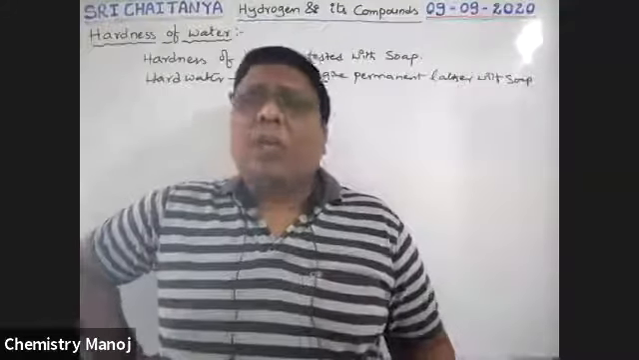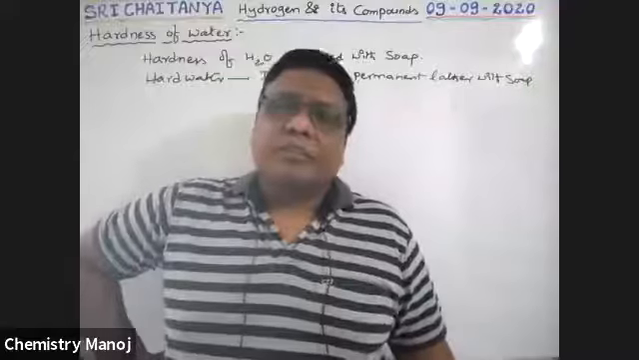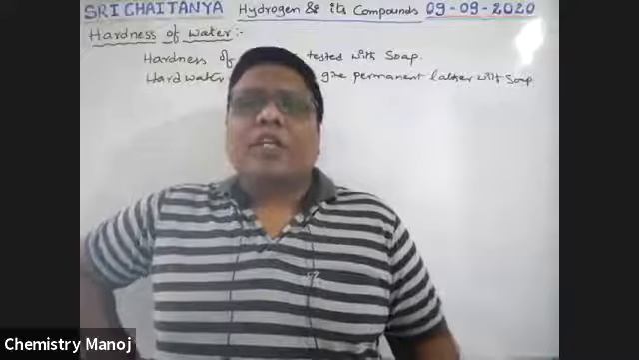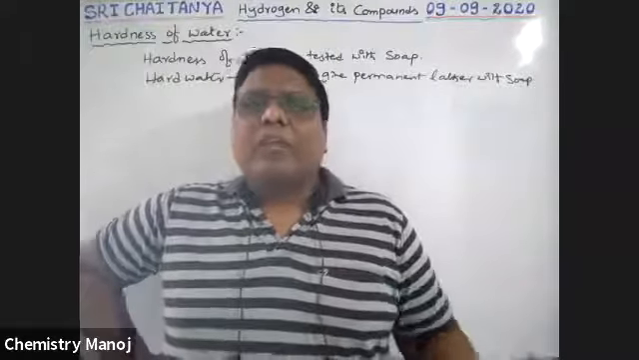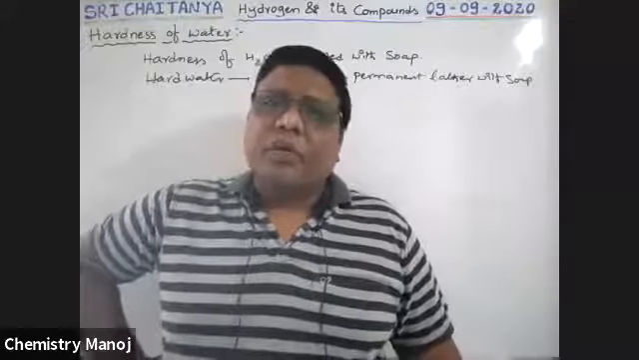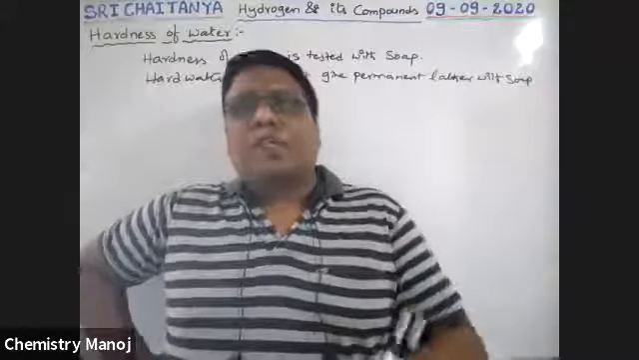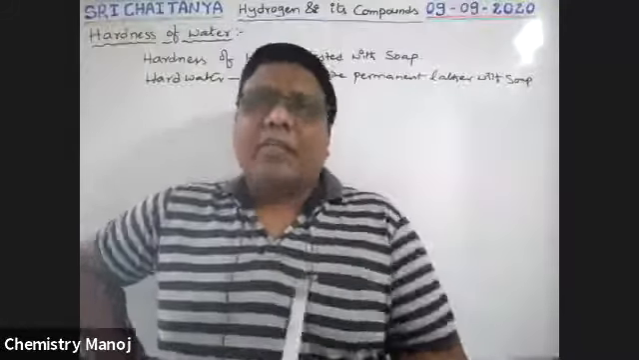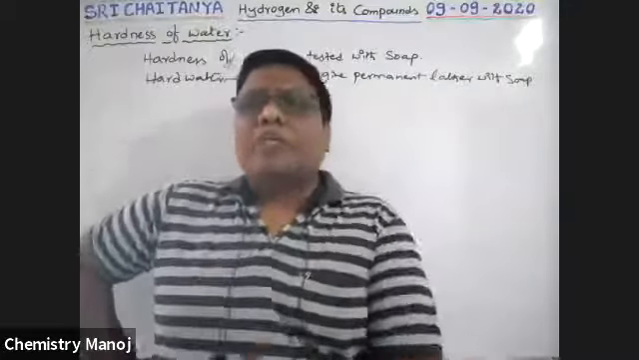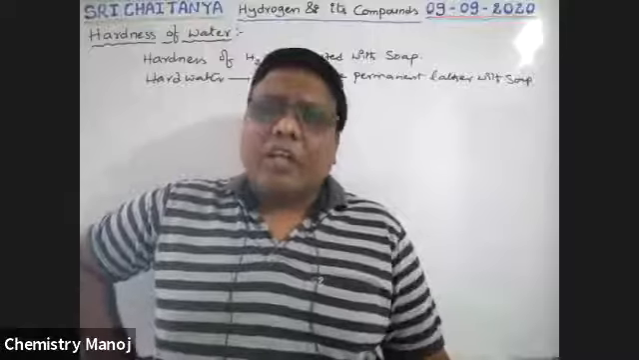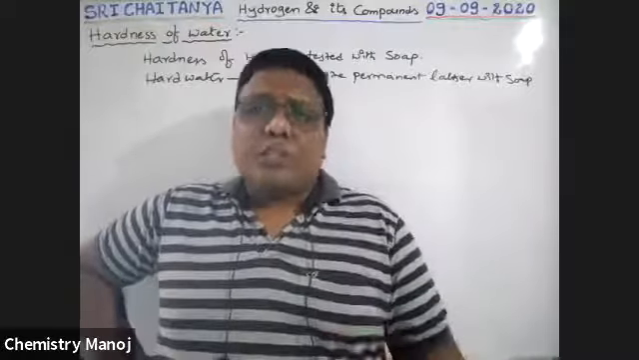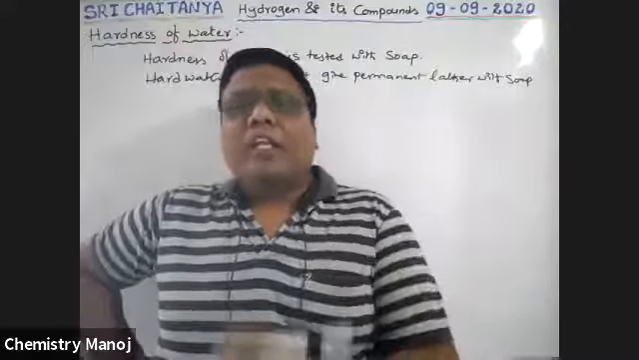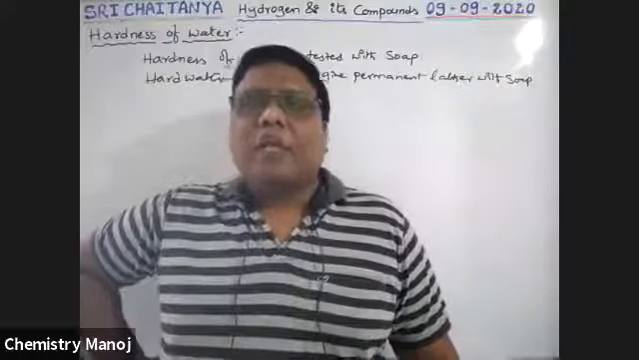Before that, what are the chemicals that create hardness in this water? First we must learn which chemicals are present in our hard water and create hardness. If you remove those hardness-creating materials from the hard water, automatically that water becomes soft water. Those chemicals responsible for hardness, if we remove them by different techniques, the water becomes soft water.